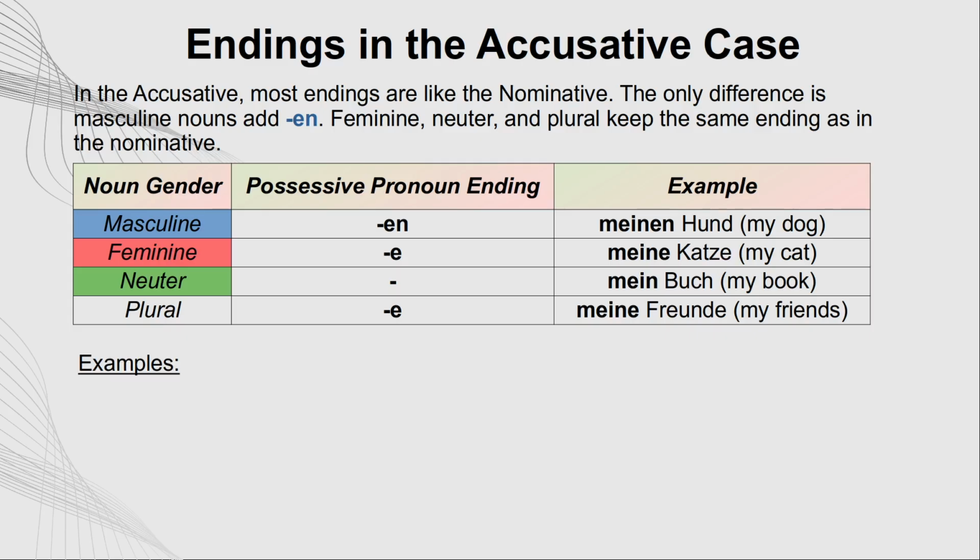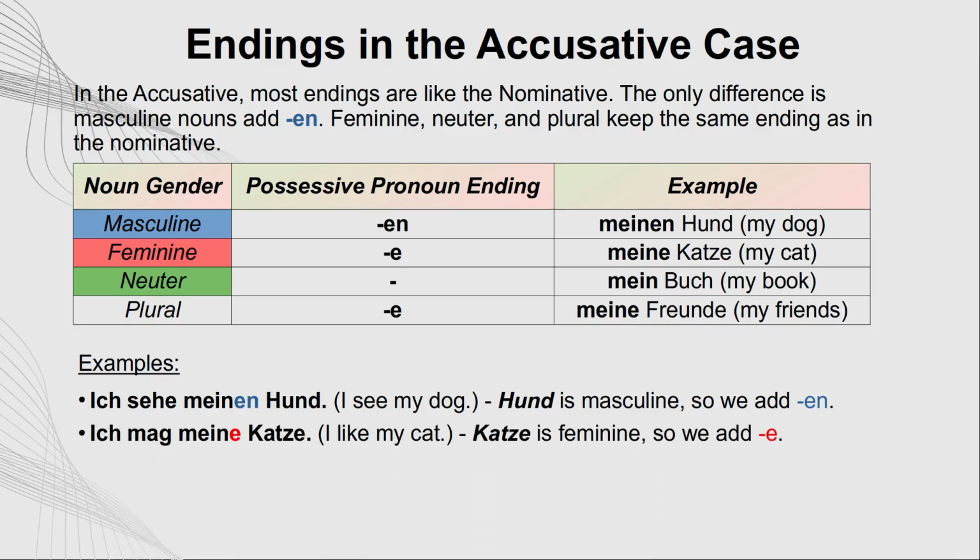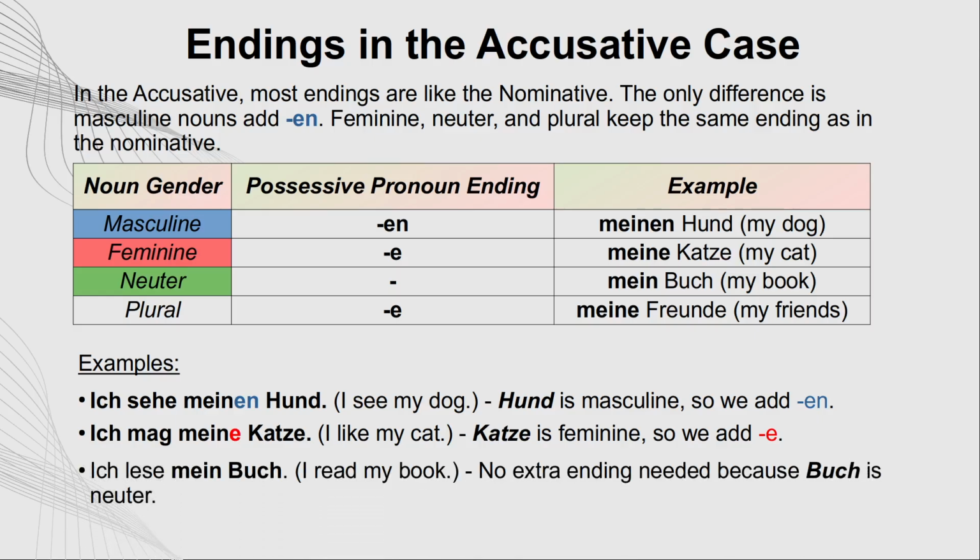Examples. Ich sehe meinen Hund. I see my dog. Hund is masculine, so we add n. Ich mag meine Katze. I like my cat. Katze is feminine, so we add e. Ich lese mein Buch. I read my book. No extra ending needed because Buch is neuter.